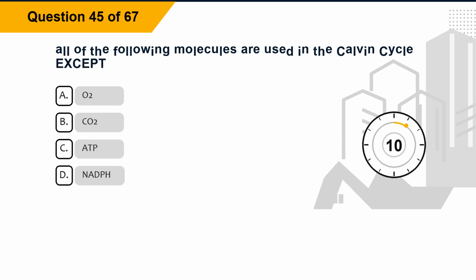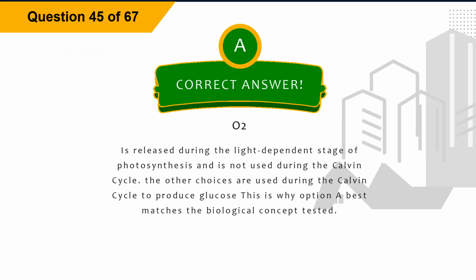Question 45. All of the following molecules are used in the Calvin cycle except: option A, oxygen; option B, CO2; option C, ATP; option D, NADP. The correct answer is option A, oxygen.